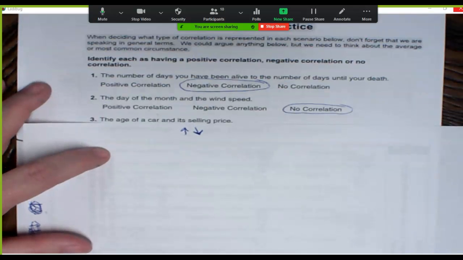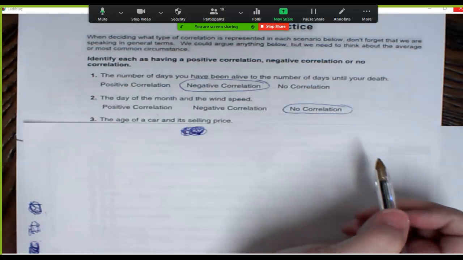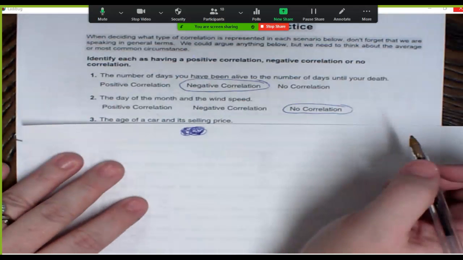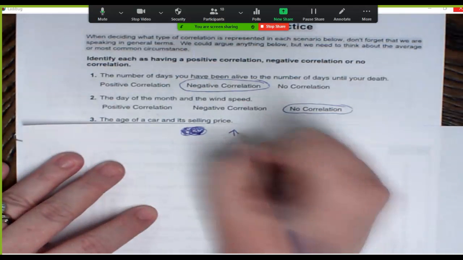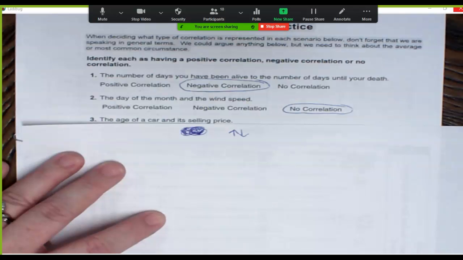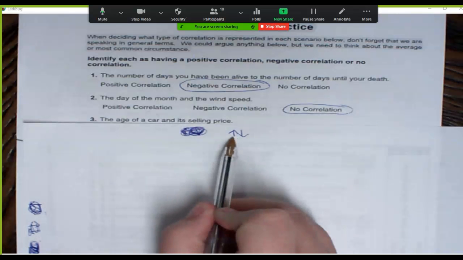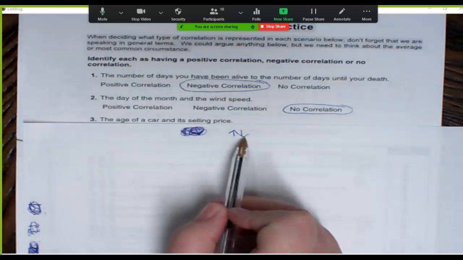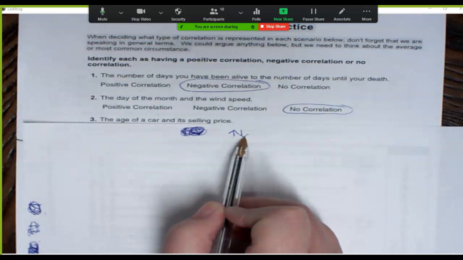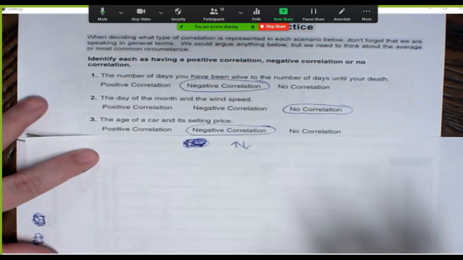All right, number 3, the age of a car and its selling price. Okay, well, let's think. In general, if I buy a car that is older, so that means its age is increasing, right? It's an older car. What's going to happen to the price? It's cheaper. It's going to drop. Not classic. We're just saying in general, overall. Not like vintage or classic cars or anything. Just in general, if you go to a car dealership, if the age goes up, the price usually goes down. What correlation is that? Negative. My arrows are moving in opposite directions.